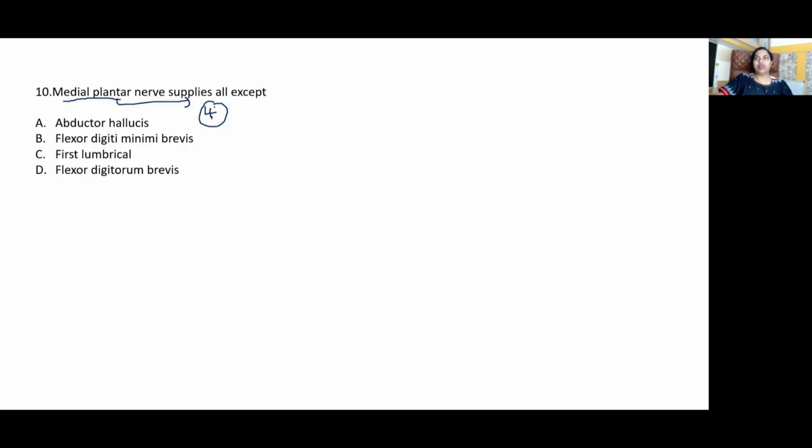The medial plantar nerve supplies, in the first layer, abductor hallucis. Okay, beneath the abductor hallucis, what do you have in the third layer? Flexor hallucis brevis. Okay, then flexor digitorum brevis, which lies in the first layer, and the first lumbrical.